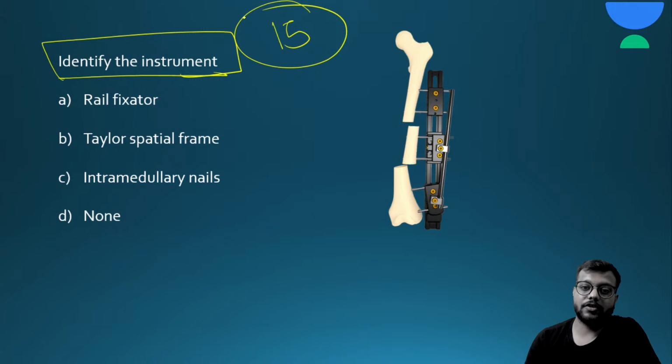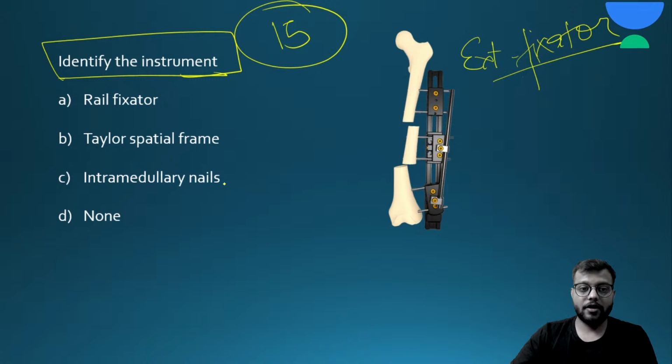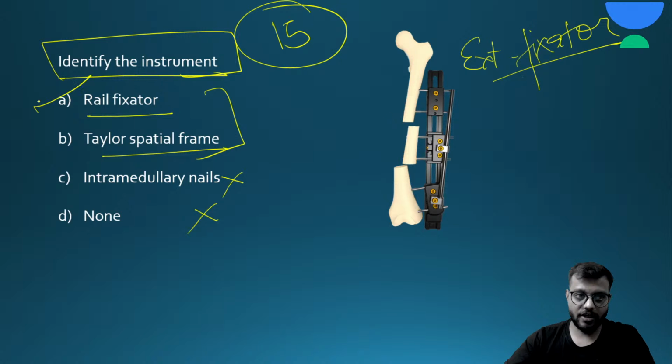Okay, so the answer for this question is, see, the bone is fixed from the external surface. Internally there is no implant. Whatever there is, it is outside the skin, external, so it is a type of external fixator. Among the options, an intramedullary nail is an internal fixator, so it cannot be that. Of the remaining two, Taylor spatial frame and the rail fixator, the answer is the rail fixator.